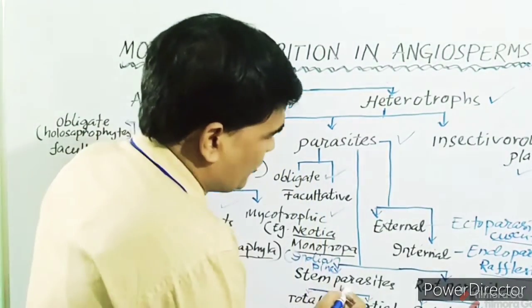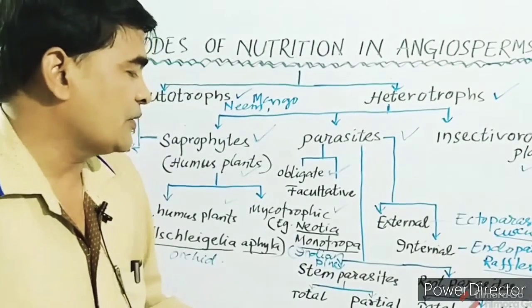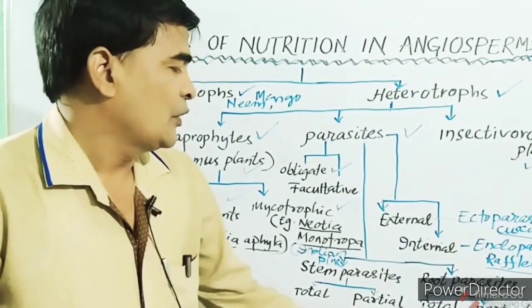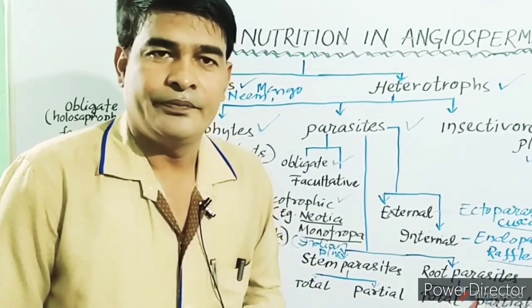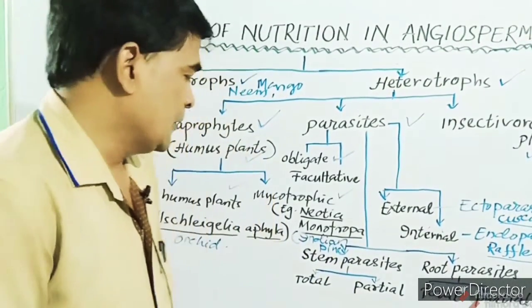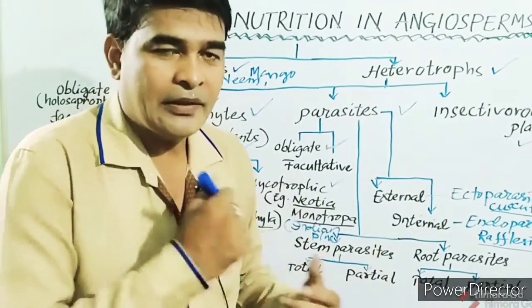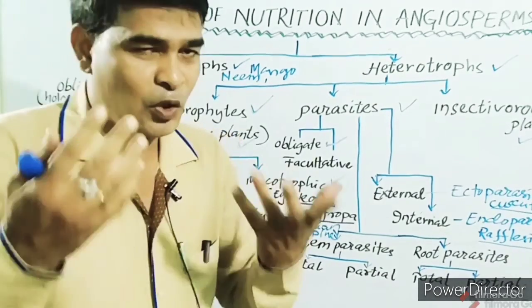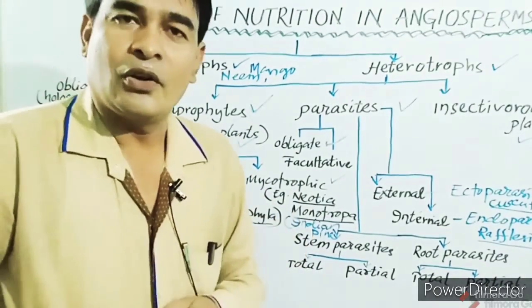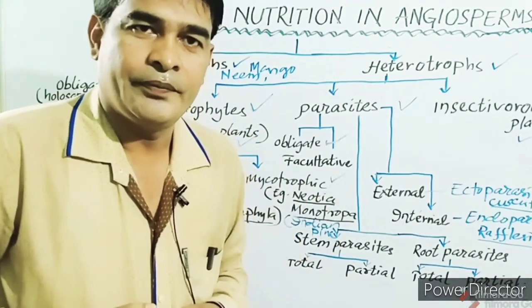Again, these are divided into total stem parasite, partial stem parasite, total root parasite, and partial root parasite. The total parasites, whether stem or root parasites, are generally non-photosynthetic. They do not have chlorophyll, so they totally depend on their host.